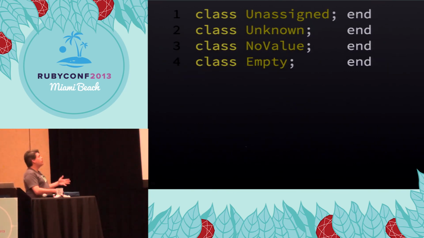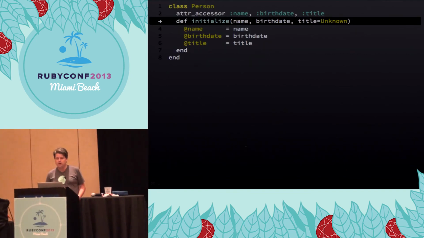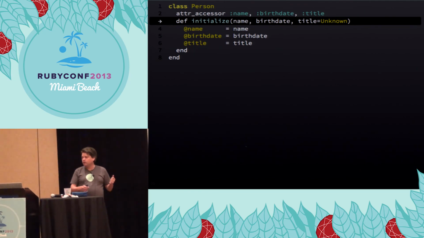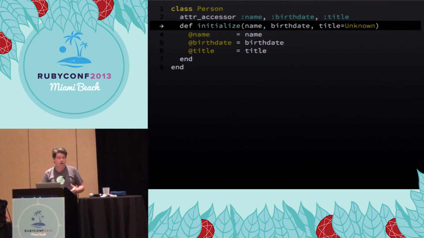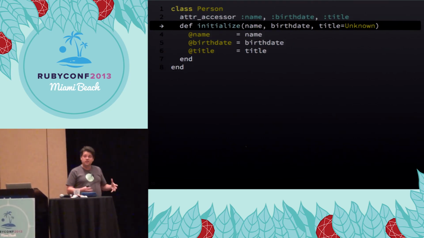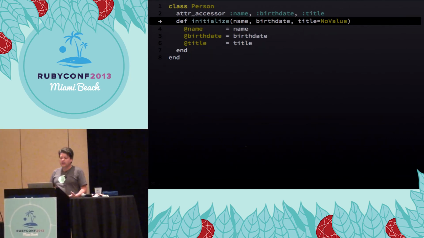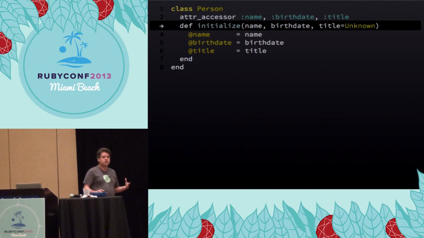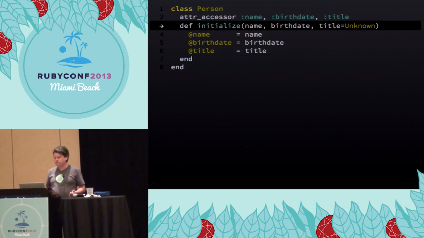So four symbols, each one represents one of those concepts. So now we can tell the difference. And so if we look back at our person code, again, we're going back to the original version, but here you'll notice we're giving title the default value of unknown. So because now there are four different things we've created, we can make a design decision about what title should default to. We could decide that a title has no value by default. We could decide that it's unknown by default. So that's a design decision we get to make that expresses something about our person that we couldn't do before.